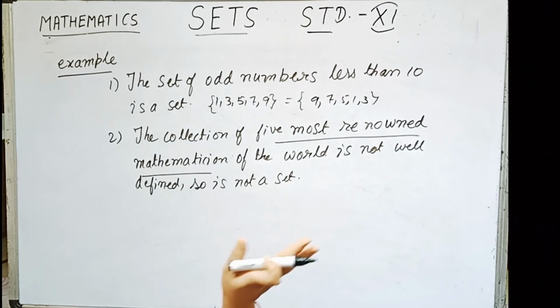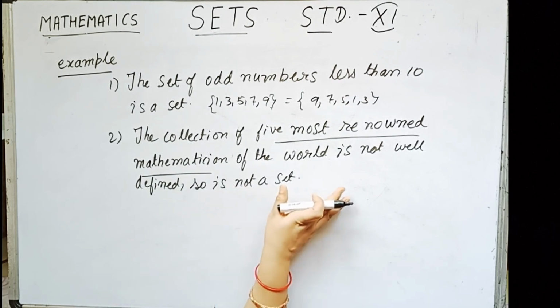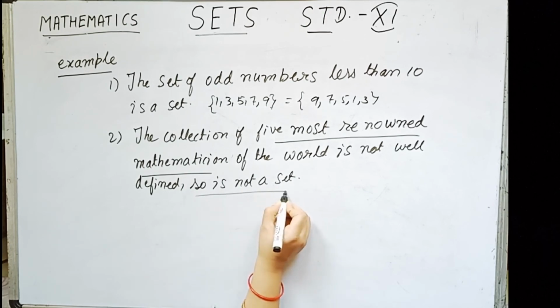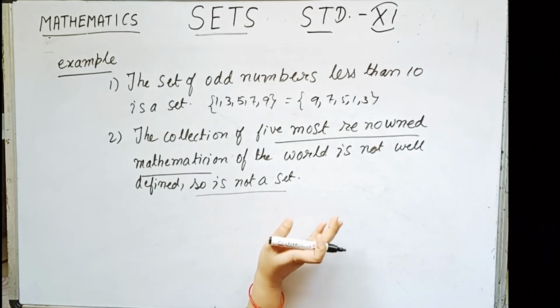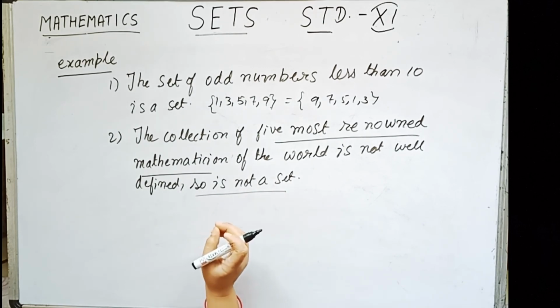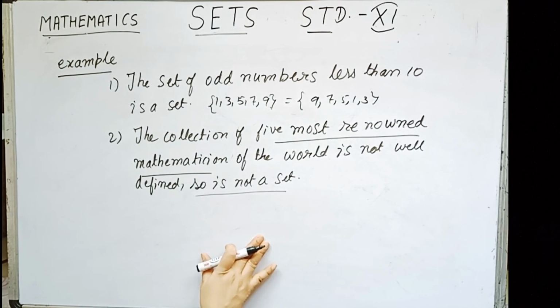It means the names will not be the same throughout. Hence this is not well defined and so it is not a set. So I think children you understand which collection is a set and which is not. One simple thing to take note of: whenever an adjective is added, like most renowned, most beautiful, best, worst, that collection is not a set.